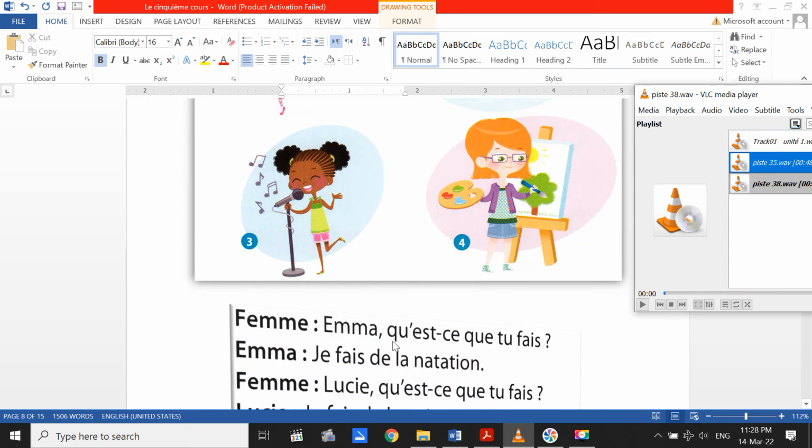Donc, qu'est-ce que tu fais? And we said that que means what? Est has no meaning, just it came to arrange the sentence. After that, we said that tu fais. Okay, if it was without est, it was like that. Que, Q-U-E, then fais, then tu. But to make it arranged, to make it subject, then verb, then object, if we have, we put est.